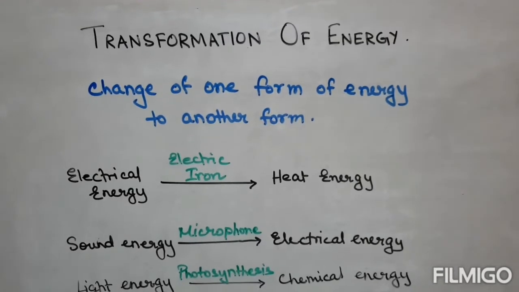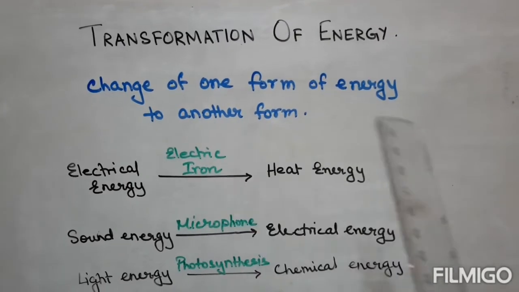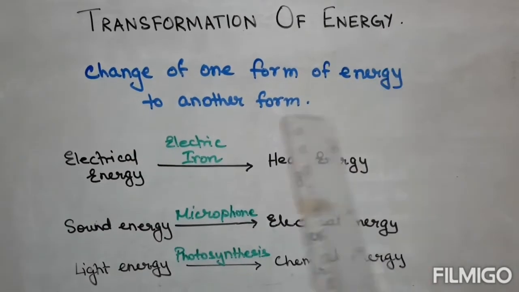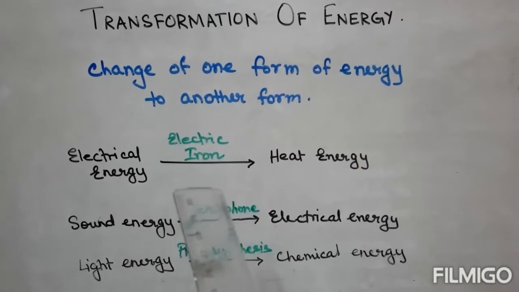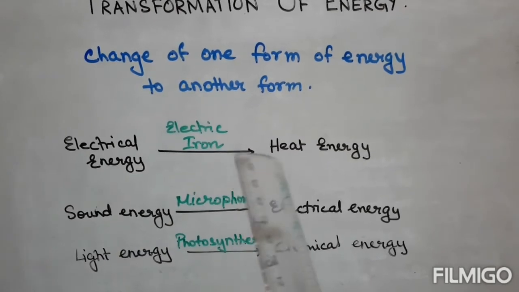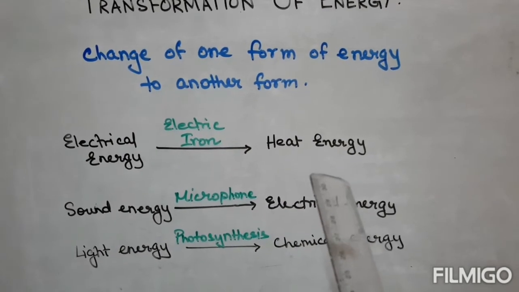Change of one form of energy to another form is known as transformation of energy. Like in an electric iron, electrical energy is transformed into heat energy.